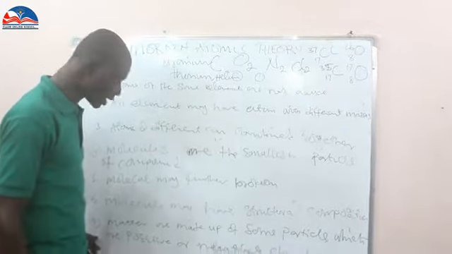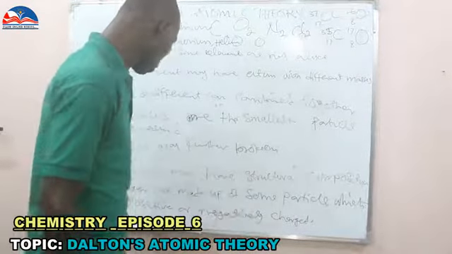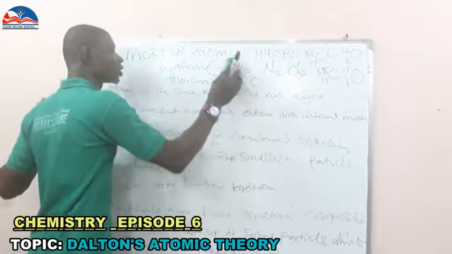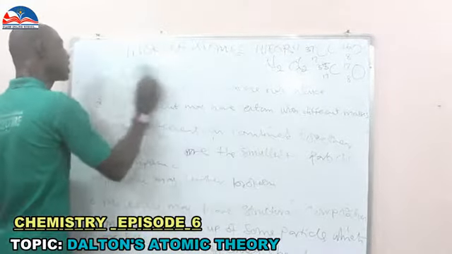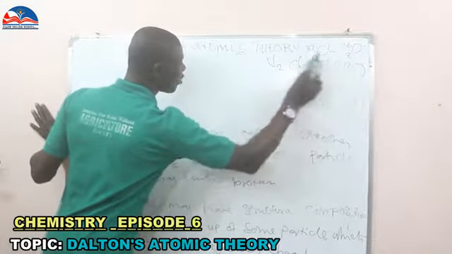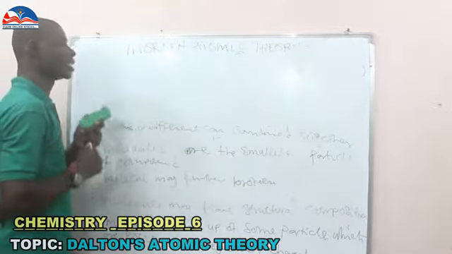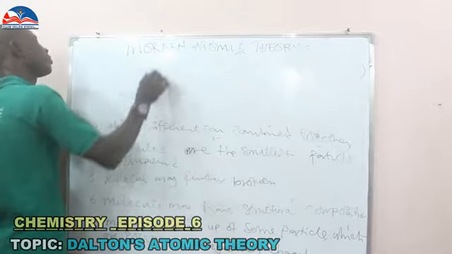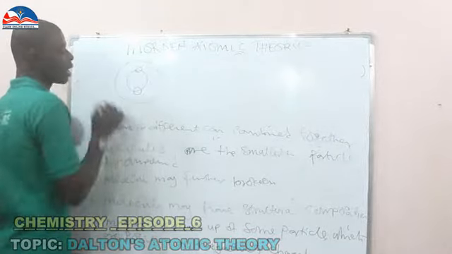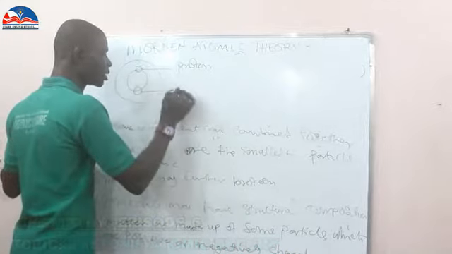Then the final one says matter is made up of small particles which are positively charged or negatively charged. Just as we discussed about ions, we say that ions are atoms or groups of atoms which have positive or negative charge, or which possess electrical charge. So when you come to an atom of an element, it possesses a charge. This is matter. Inside this matter, we have what we call the proton and what we call the neutron. Here is the proton, here is the neutron.